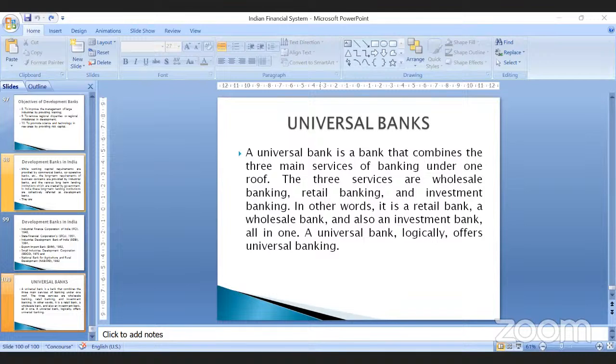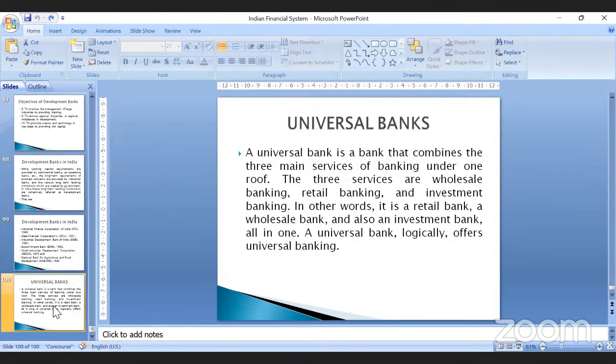They give you safe locker facilities. Sometimes banks even come up with personal loans. When all these facilities are provided to an individual, not to a corporate company, we call such banking facilities retail banking facilities.